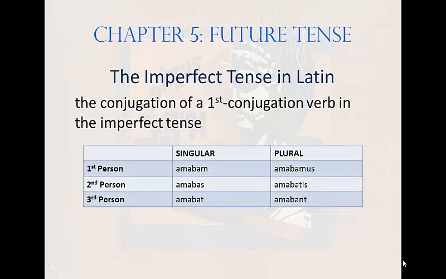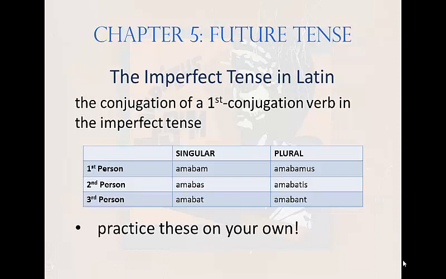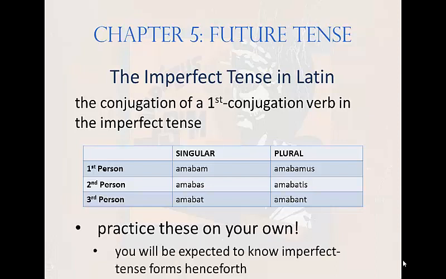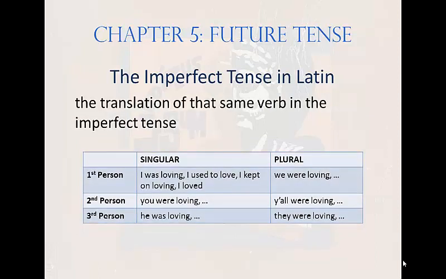And here's an example of a first conjugation verb in the imperfect tense: amabam, amabas, amabat, amabamus, amabatis, amabant. Be sure that you take some time to practice these on your own. Wheelock doesn't introduce the imperfect tense until chapter 15, and you're expected to know it from now on. And here is a translation of that same first conjugation verb in the imperfect tense. I was loving, I used to love, I kept on loving, I loved, you were loving, you used to love, blah, blah, blah. I think you get the gist. If you don't, send me an email in Latin.